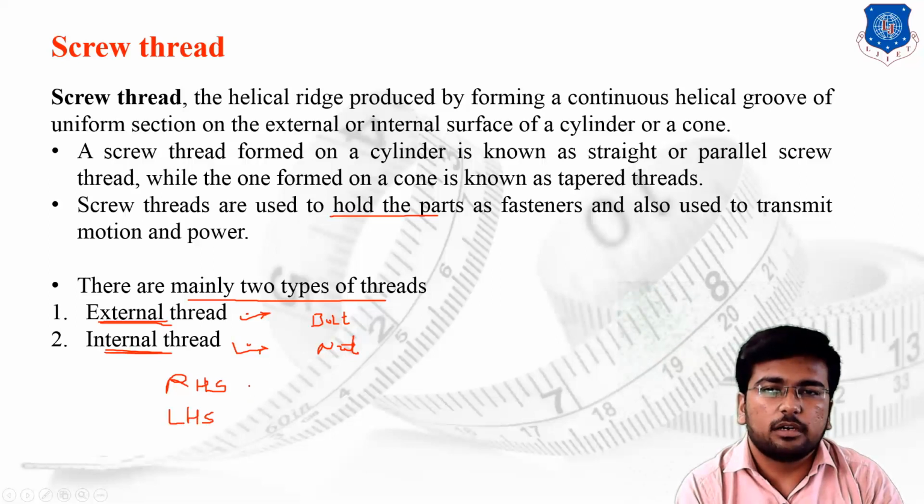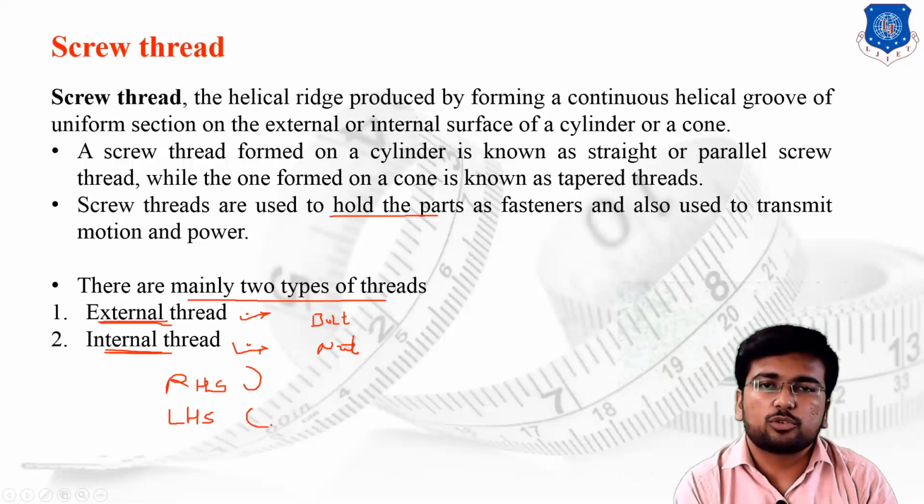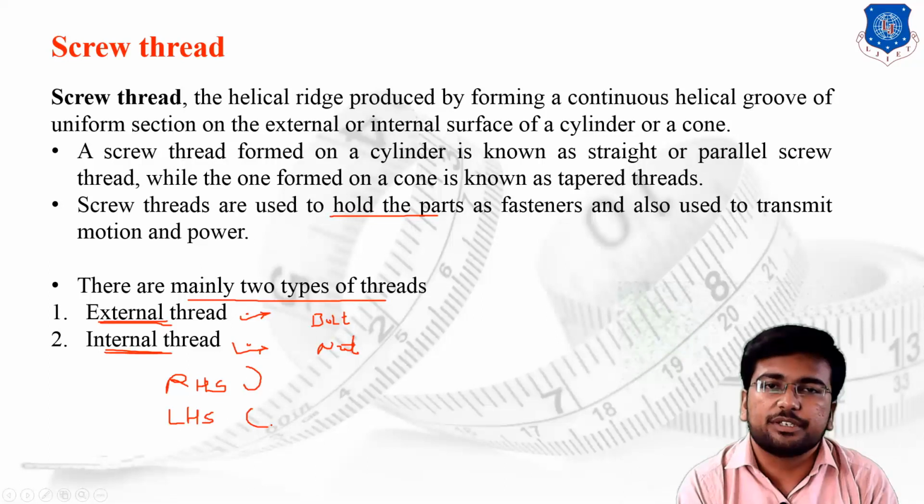Suppose I perform the fitting operation in the right-hand direction, then I can say that this is a right-handed screw, and if the direction is opposite, then it is the left-handed screw. By turning the screw using the right hand, if the screw fits inside the assembly, it is known as a right-handed screw. Vice versa, by turning the screw with the help of the left hand, if it generates the fitting, it is known as a left-handed screw.